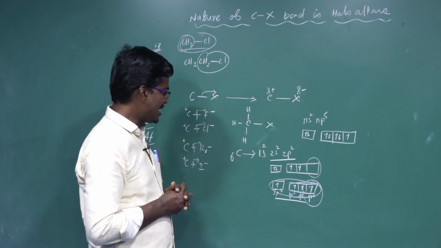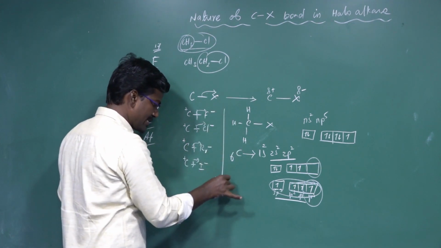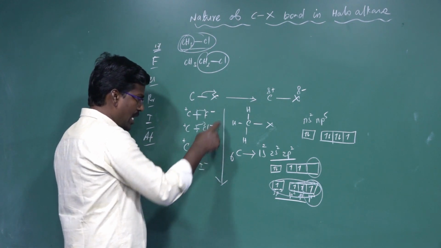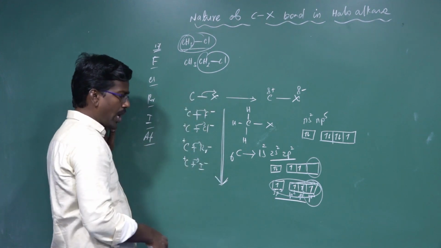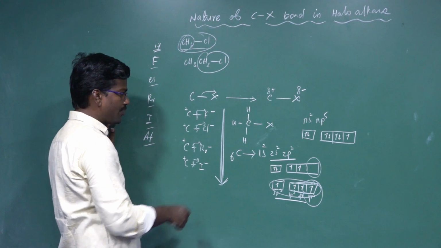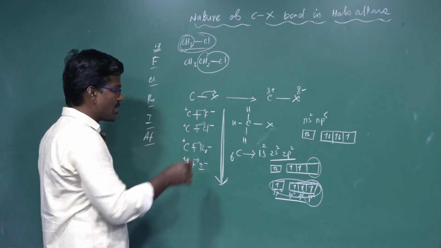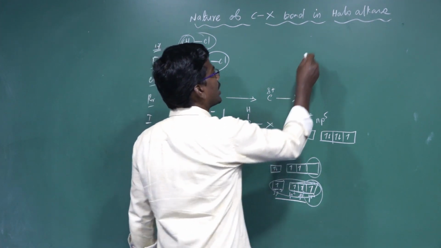Okay, then from top to bottom size increases, because the atomic number increases: fluorine, chlorine, bromine, iodine. Down the group in the 17th group elements, the halogens, as we move from top to bottom, the size of the halogen increases: fluorine, chlorine, bromine, iodine.